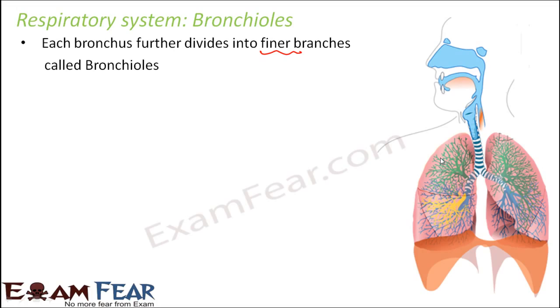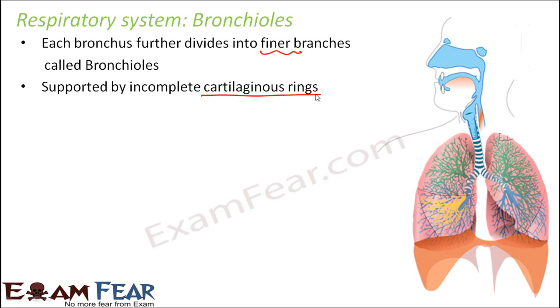They are extremely thin and they are the terminal branches. So the bronchioles do not divide further to form anything else. So they are the last. They do not divide further. So they are supported by incomplete cartilaginous rings.